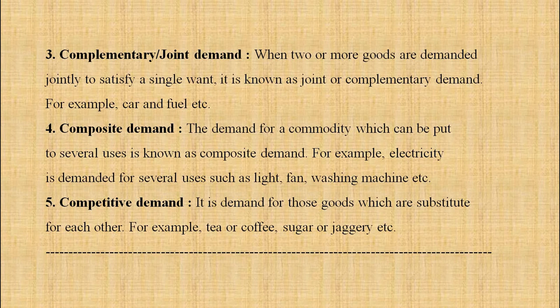Next, composite demand. The demand for a commodity which can be put to several uses is called as composite demand. For example, electricity. We are using electricity for various purposes. We put on the fan, the light, washing machine, fridge, our mobile phone charge and all those things. So it is called as composite demand.